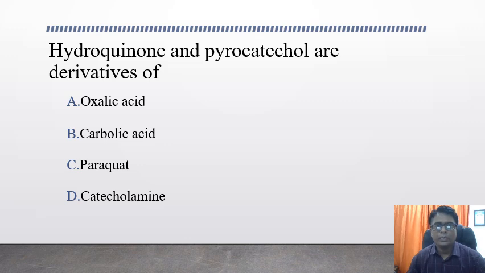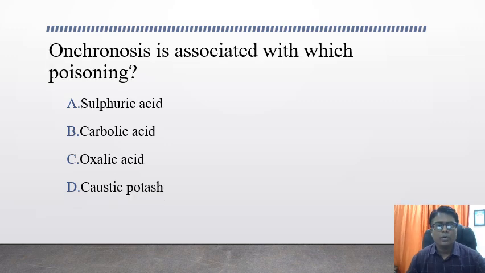Hydroquinone and pyrocatechol are derivatives of: the options are oxalic acid poisoning, carbolic acid poisoning, paraquat poisoning, and catecholamine. The answer for this question is carbolic acid poisoning. Ochronosis is associated with which of the following poisonings? Options are sulfuric acid, carbolic acid, oxalic acid, and caustic potash.